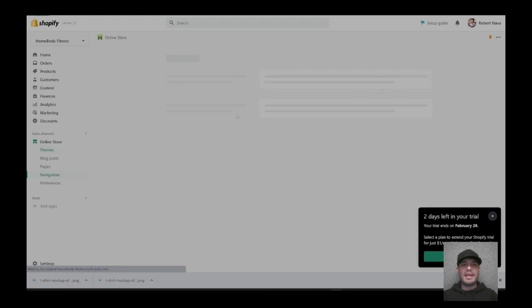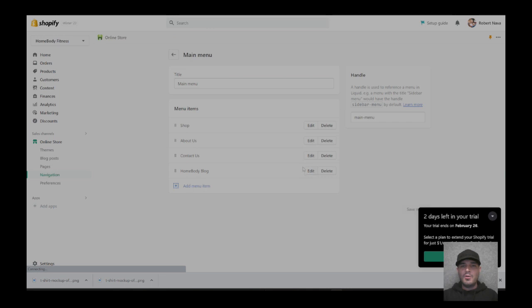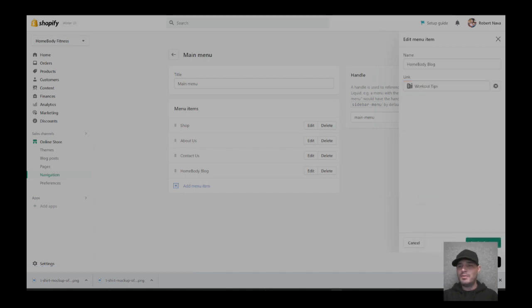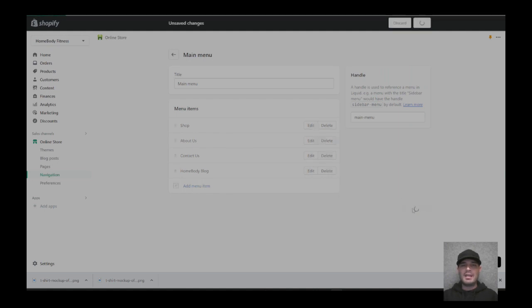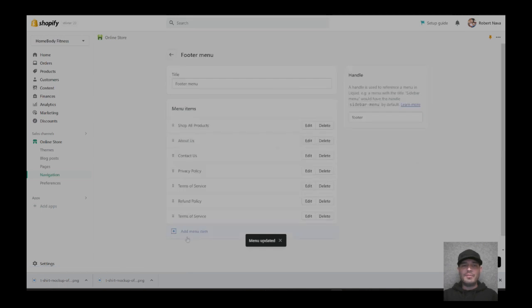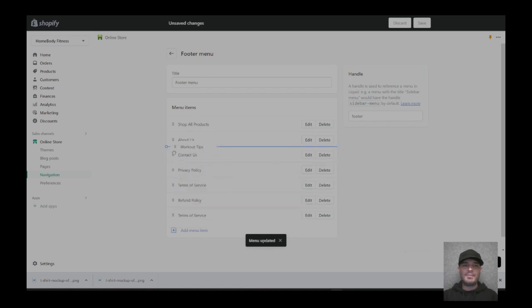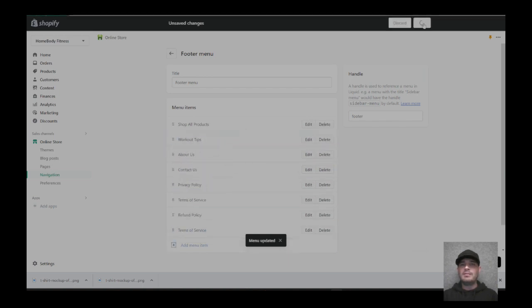I got to go back over here and edit the navigation and main menu, homepage blog or homebody blog. I'm going to have to hit edit. And we don't want the news one. We want blogs. We want workout tips because that's the new one that we made. Apply changes. Hit save. And then let's go back to the footer menu. Let's add that into the footer menu now too because we didn't have that before. So let's go down to blogs and go down to workout tips and hit add and then drag it up to maybe right there. Save.